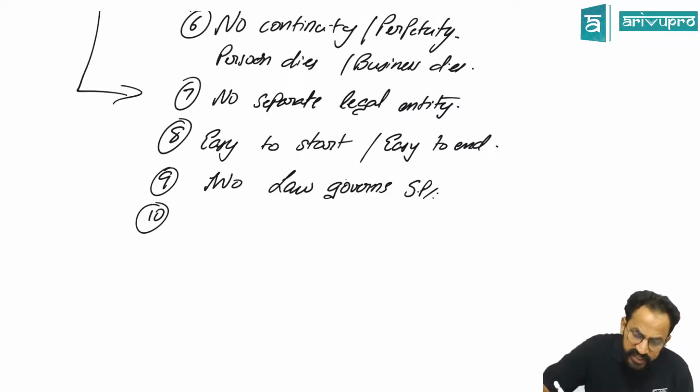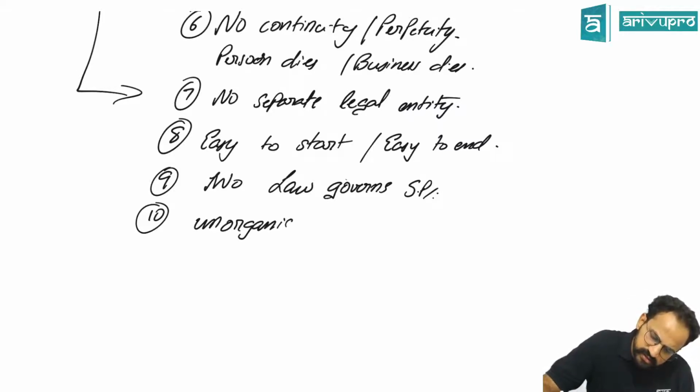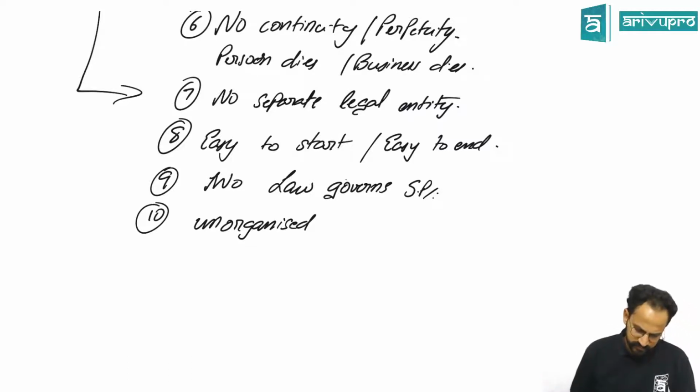Okay, Disha says it's unorganized. What do you mean by unorganized? The number of employees is less than 10, and it doesn't fall under the government laws. Okay, it does have certain mandatory laws, but apart from that, it cannot be governed by the laws set by the government which are applicable to the organized sector.